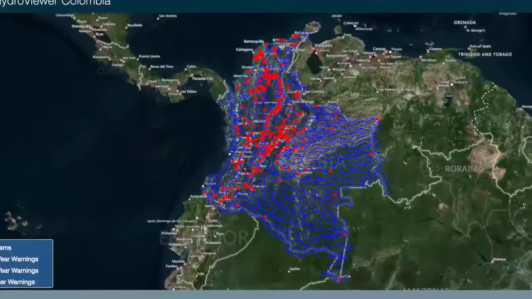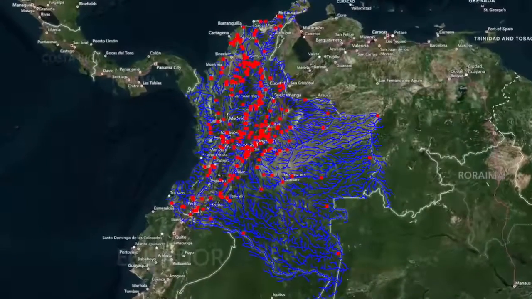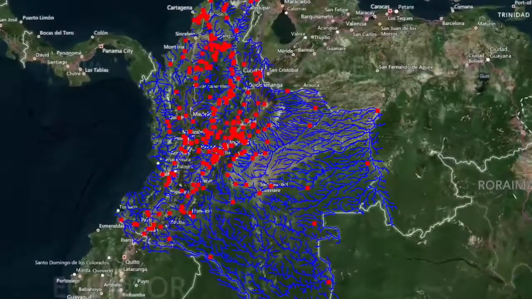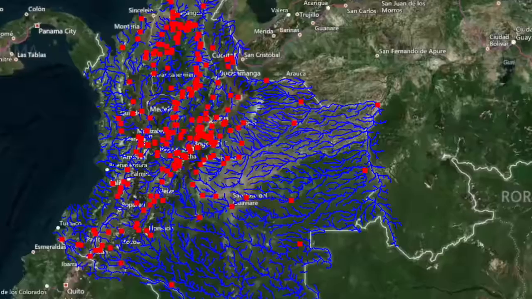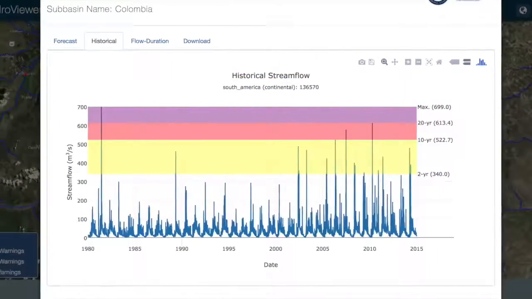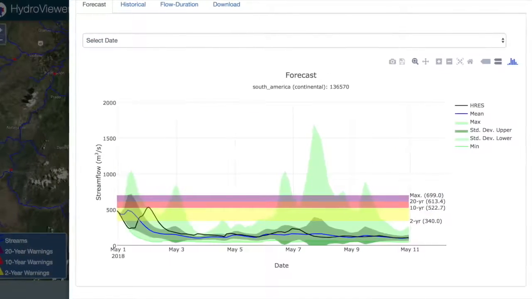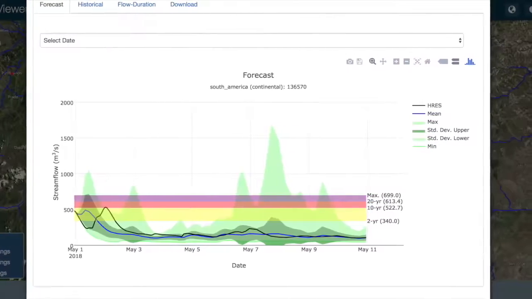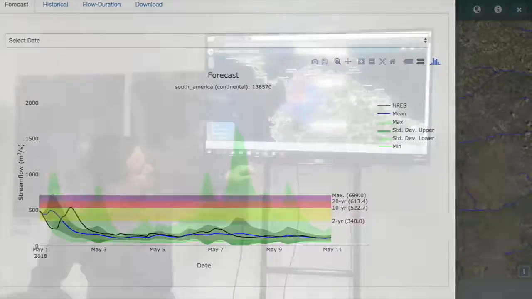Although we have around 200 stations for water level for daily monitoring, there are still many rivers in Colombia without monitoring for warning systems. The data generated by this tool can be useful in those basins where we don't have other reference. The historical data of simulated flow generated by reanalysis provide a comparative range against the magnitude of the flow of the stations we have, giving us reference in proportion to the scales of the magnitudes of these flows.